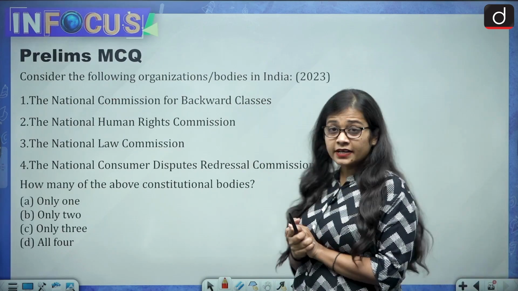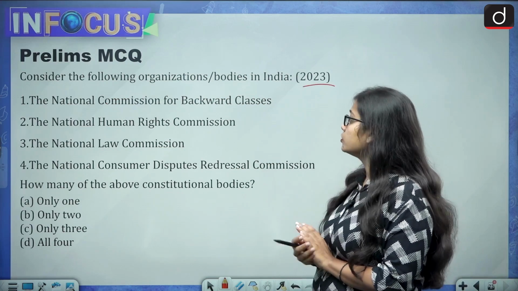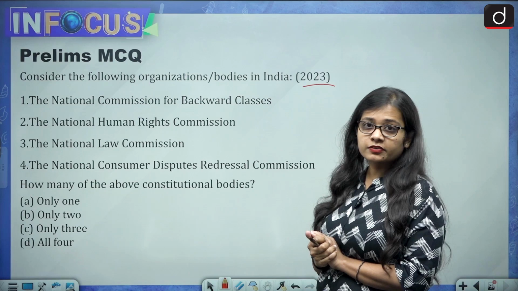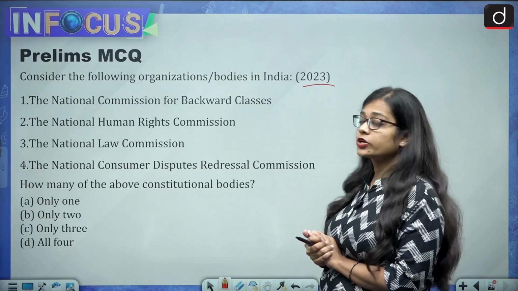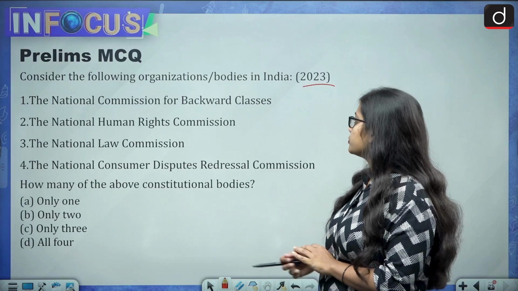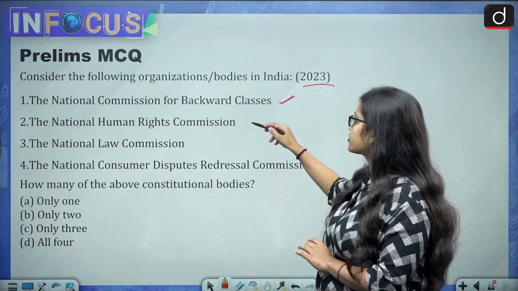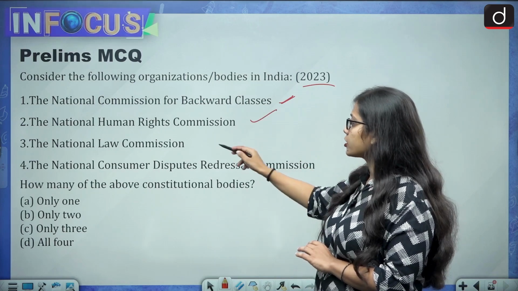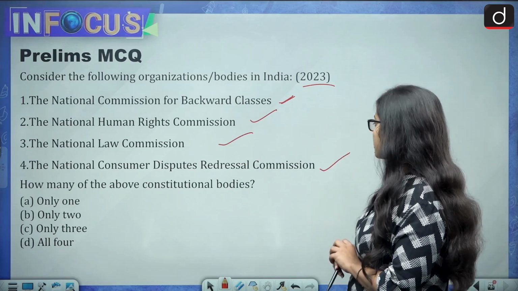In the end, we will talk about a prelims MCQ, and this is also a PYQ which was asked very recently, in 2023. Consider the following organizations or bodies in India: the National Commission for Backward Classes, the National Human Rights Commission, the National Law Commission, and the National Consumer Disputes Redressal Commission.